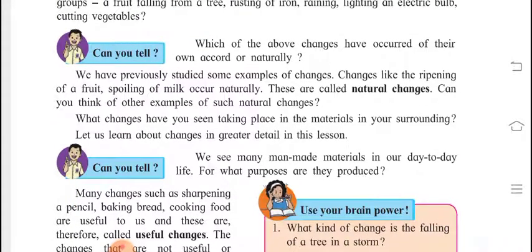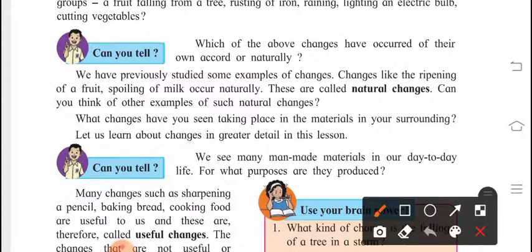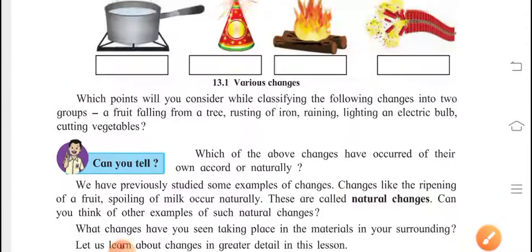Open your notebook, you can write it very easily. If you do not have your notebook, then pause the video and write it down. All these changes you have to write.